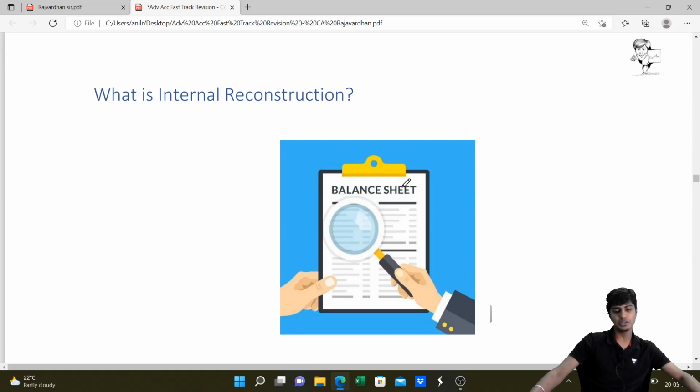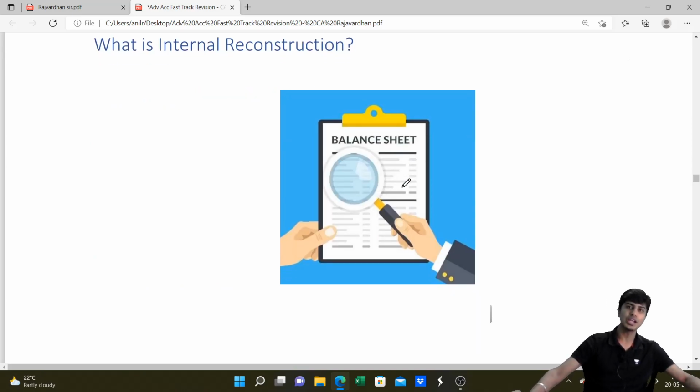Now let me jump into the topic. The balance sheet of the company is in a very bad state. Financial health is pathetic. Means what? Losses are huge, which makes the net worth of the company negative. Meaning share capital is 100 crores, accumulated losses or negative reserves and surplus is 150 crores. So the net worth of the company is minus 50 crores.